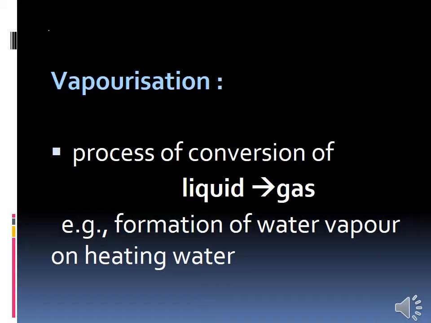When does vaporization take place? On boiling, that means on heating.